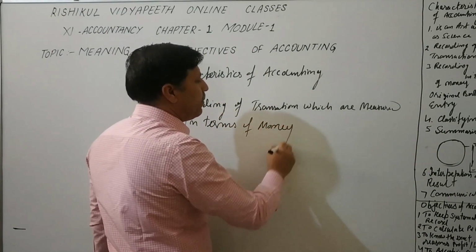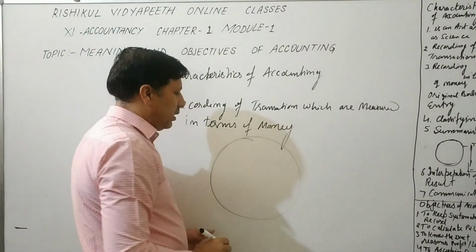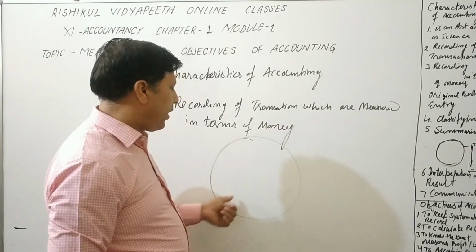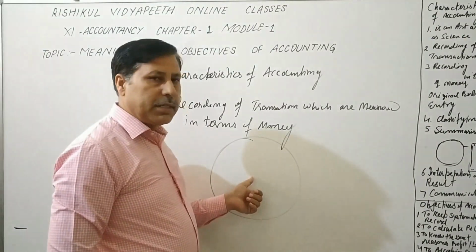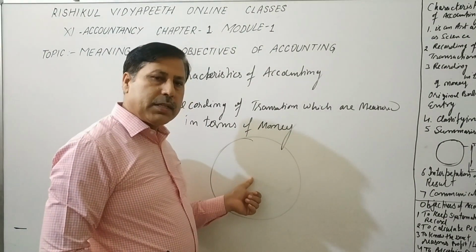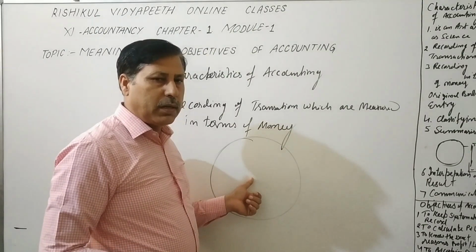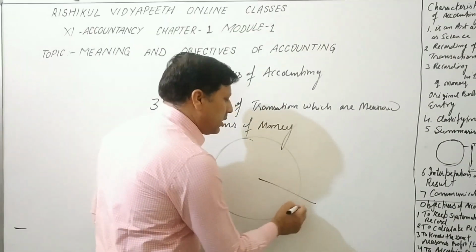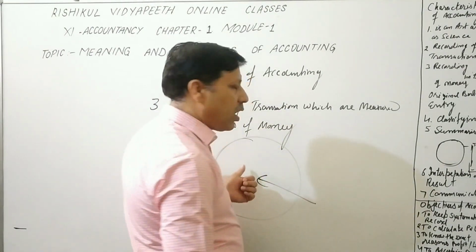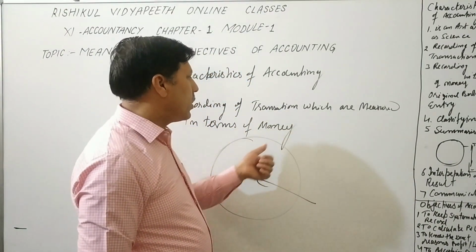For example, our business is a trading business, a furniture trading house. We purchase 500 chairs. Only 500 chairs, there is a quantity, but the rate is not given. So we can't convert these 500 chairs into a proper amount, so we can't record it in accounting.